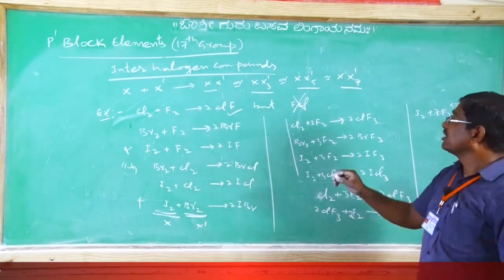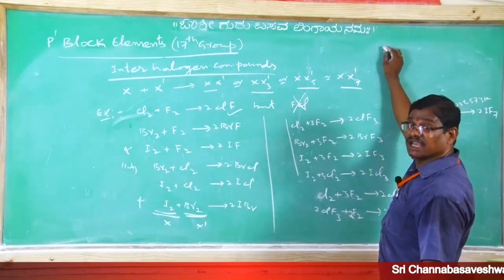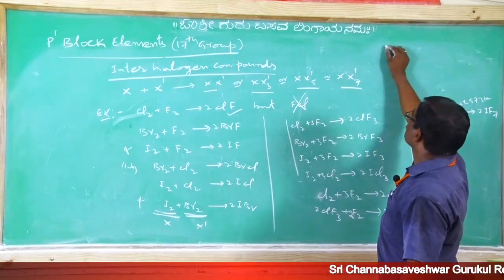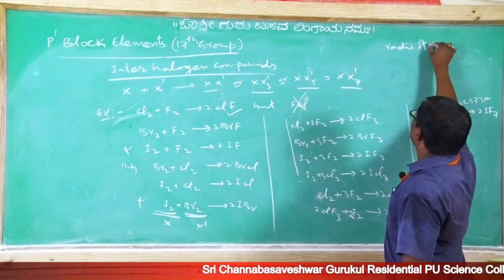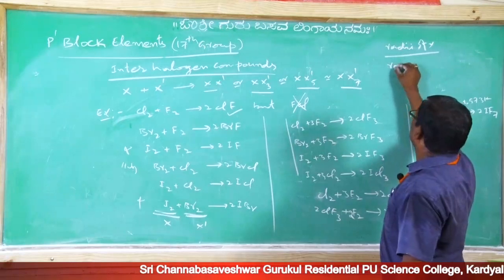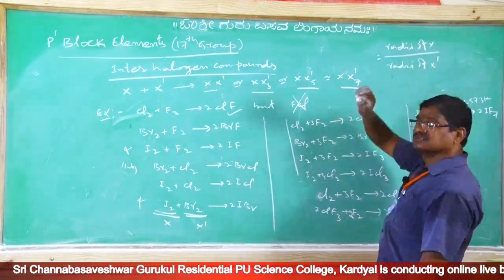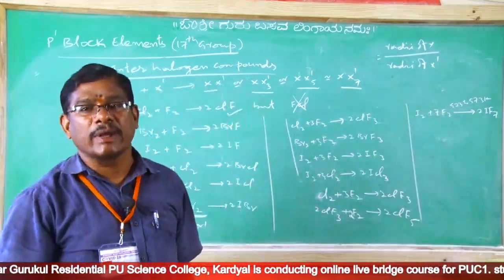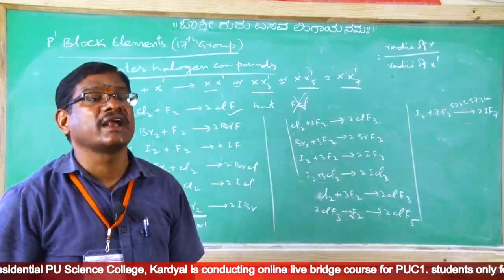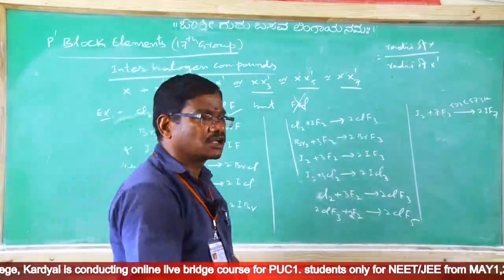So as the ratio of the radii of X to the radii of X dash increases, the ability of forming a stable interhalide increases, and we can find more number of halogen atoms in that compound.